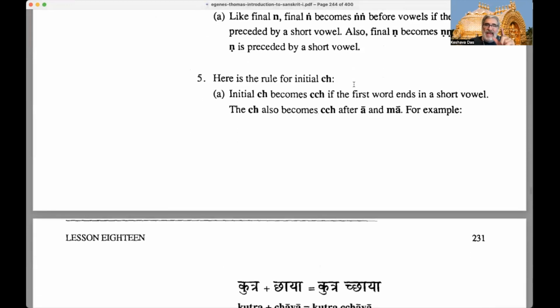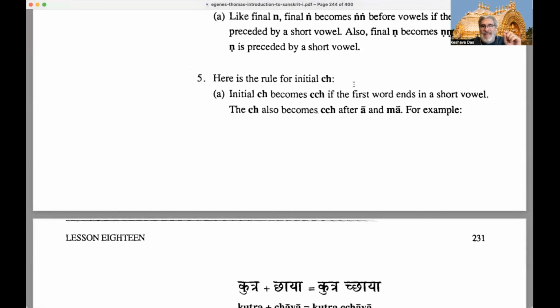Okay, so rule 5. Here is a rule for initial ch, cha, which is the aspirated unvoiced palatal, right? Ch is the letter which is, first of all, unvoiced or hard, because it's the second in the group of palatals, and so it's the unvoiced aspirated palatal, cha.